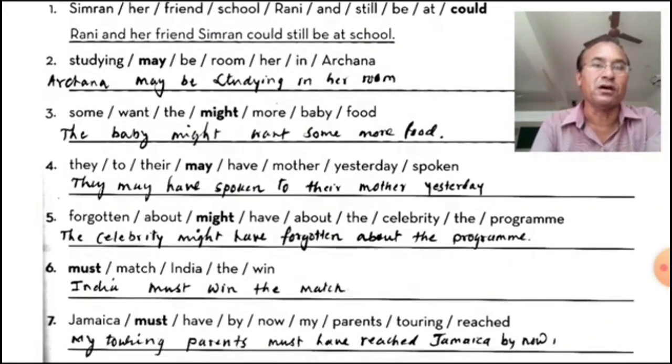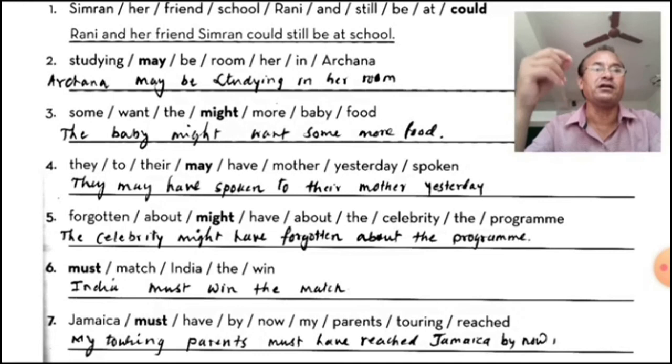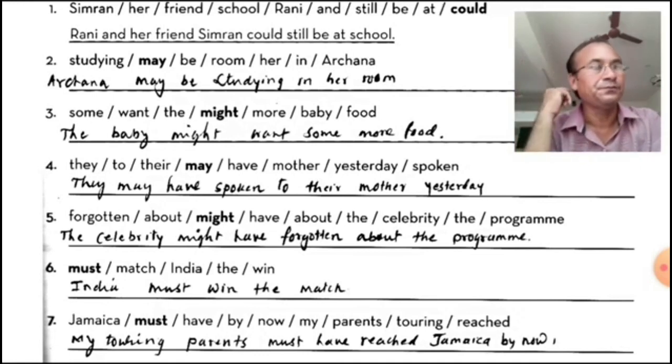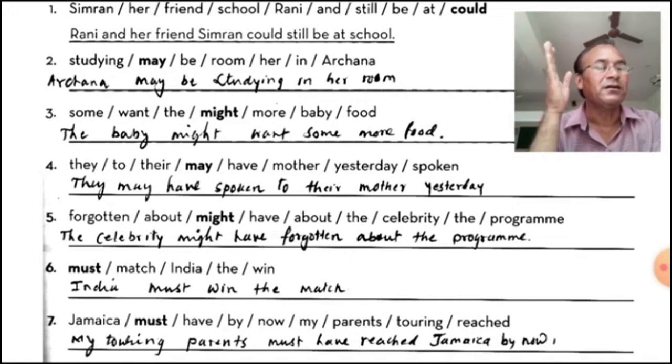Here also: forgotten, about, might, have, about, the, celebrity, the, program. So you will have to find the person, the celebrity, the subject, then might, according to the structure, formation of the sentence using the auxiliaries or modal auxiliaries. So celebrity, might, then have is given there, then we will use with the subject, auxiliaries, have, V3, and then the rest of the words.